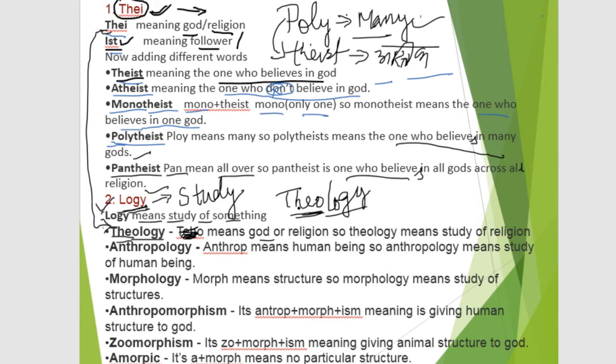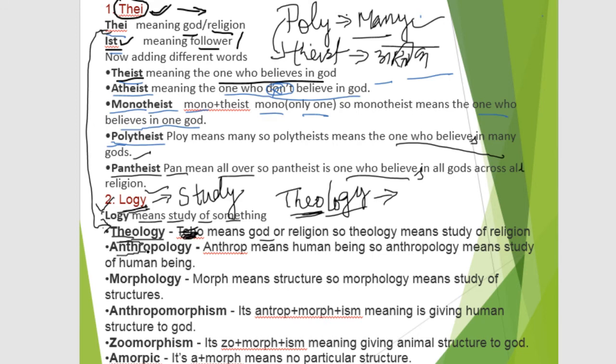Many of you have gone through papers of researchers who try to research on Rama, Lord Krishna, or Ravan. People who study any god or religion are theologists. Theologist means the person, and theology means that study.